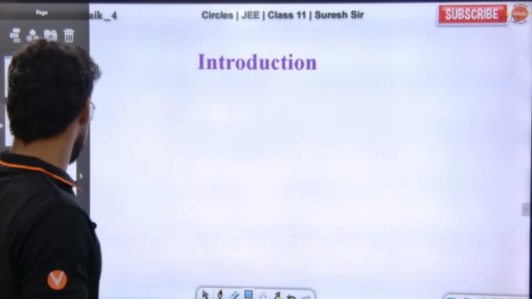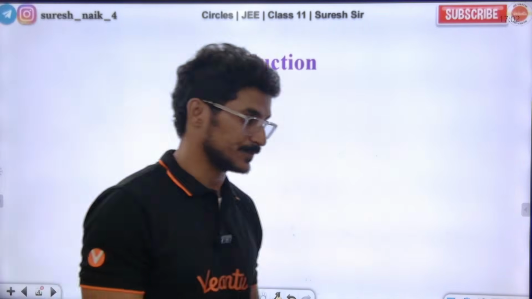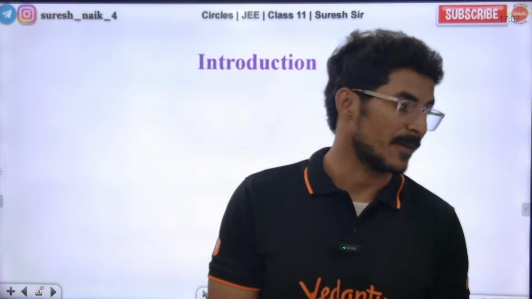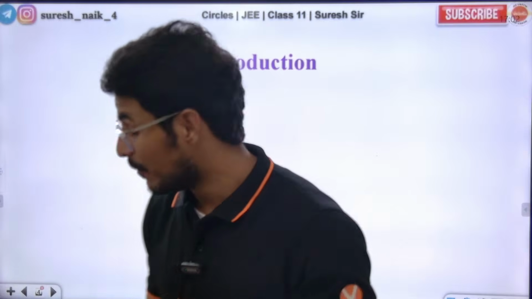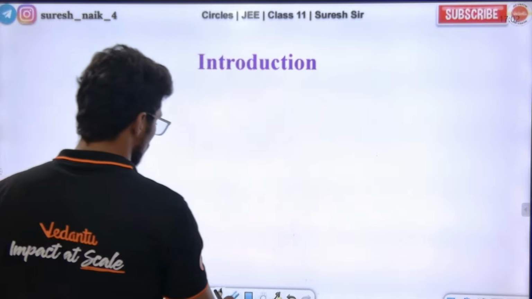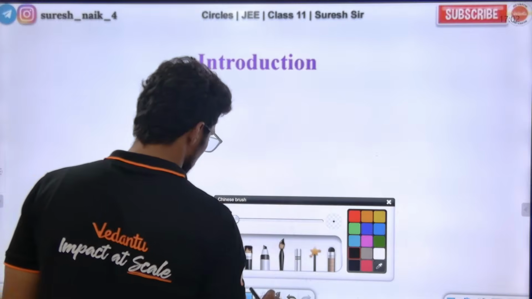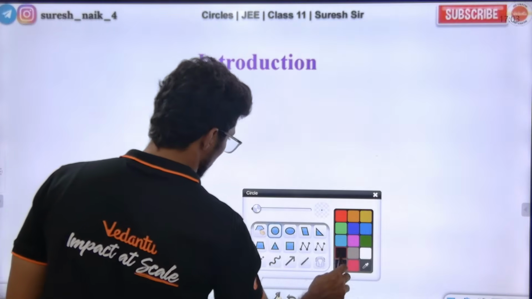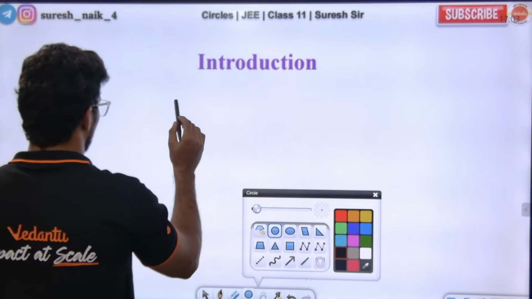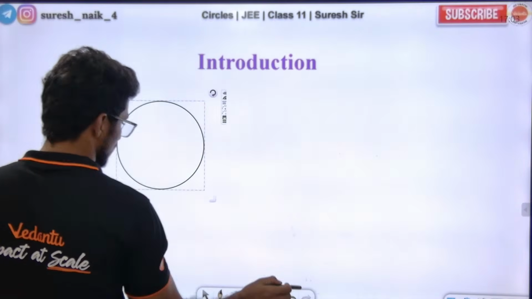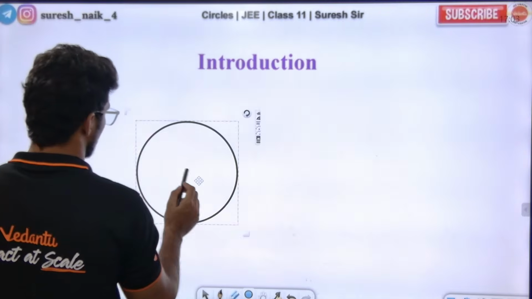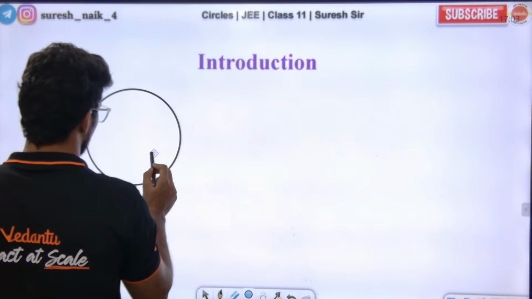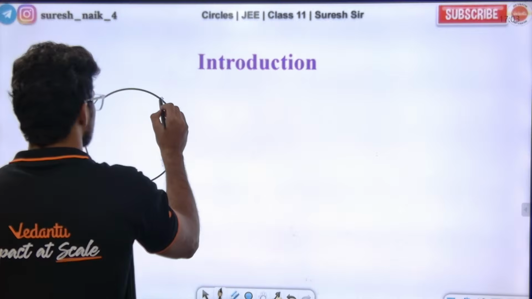So first let me discuss what a circle is all about. Sir, what is a circle, sir? Sir, yesterday you were discussing locus. Fine, but a circle is also one type of locus. Let me tell you one simple point. Okay, so this is a circle. How is this circle forming? How is this circle getting formed?